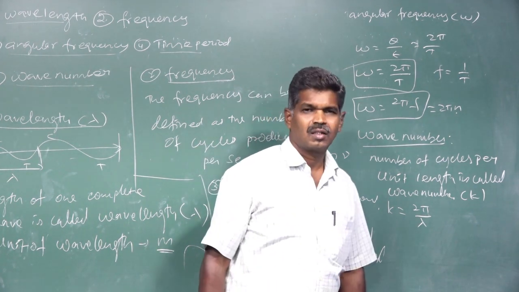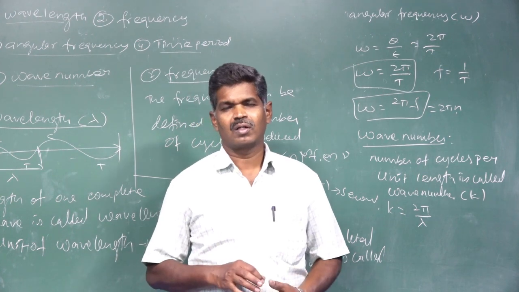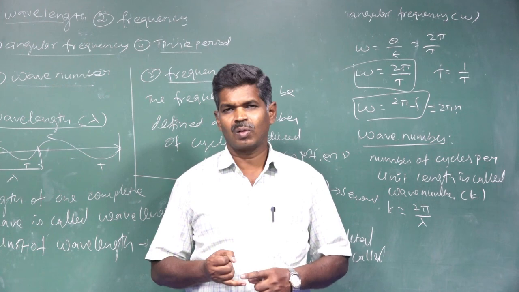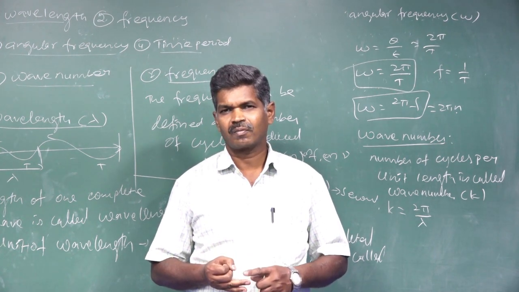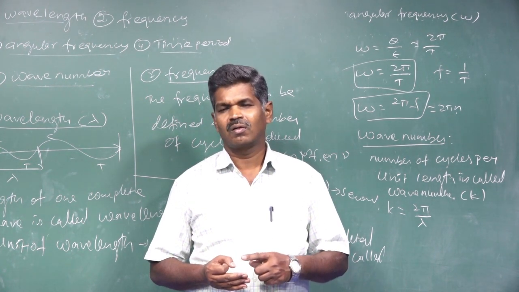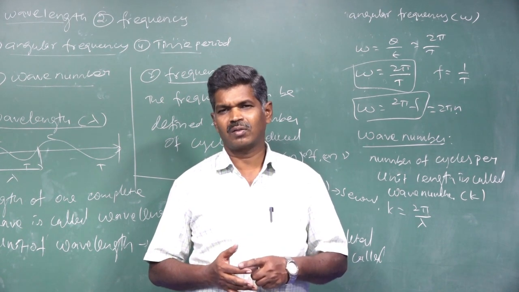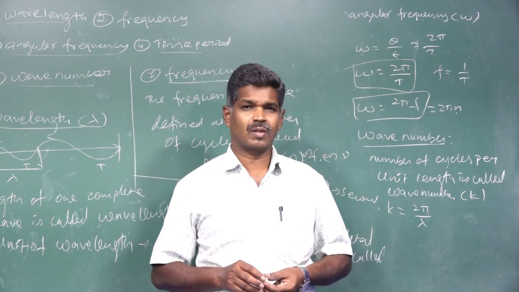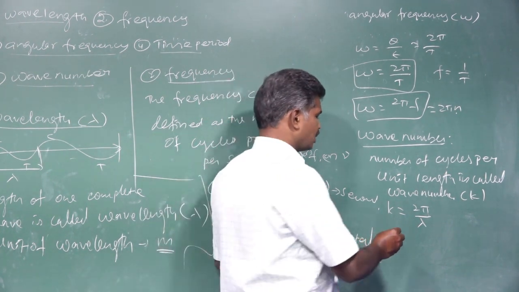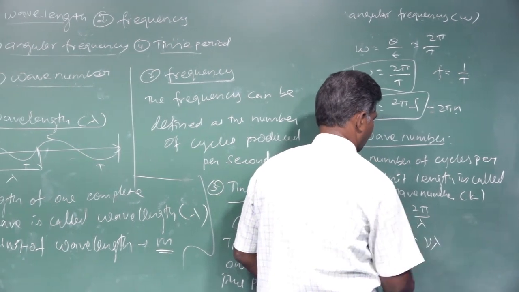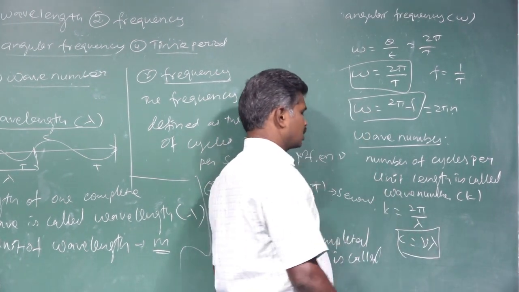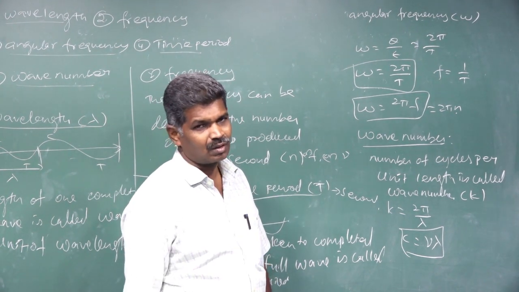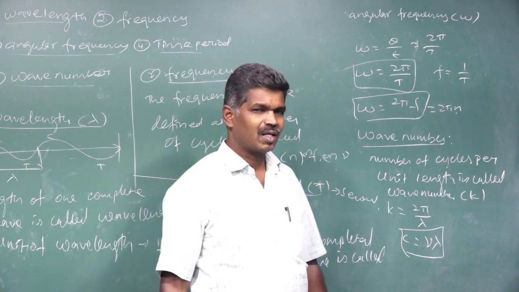So these are the terms and definitions we have in wave motion: wavelength, frequency, wave number, angular frequency, and time period. We also have the relation of velocity. You know that C is equal to nu lambda, that is, speed C is equal to frequency times wavelength, which is also called the velocity.